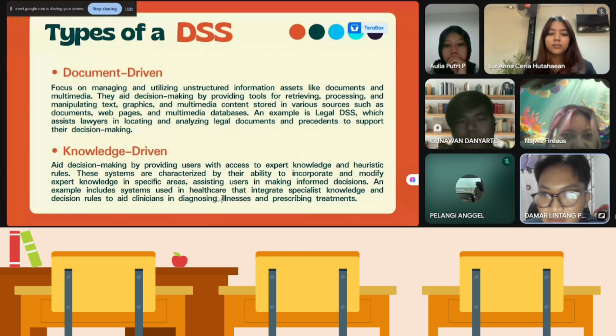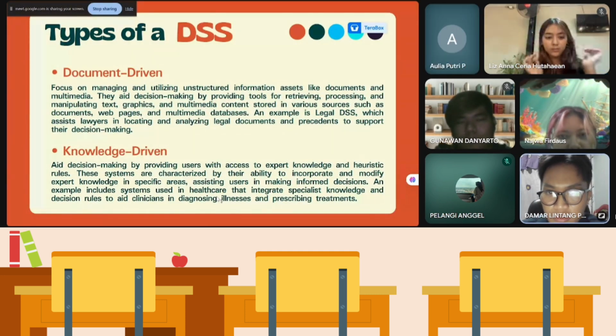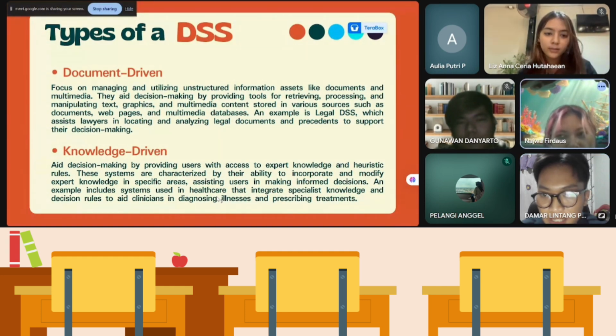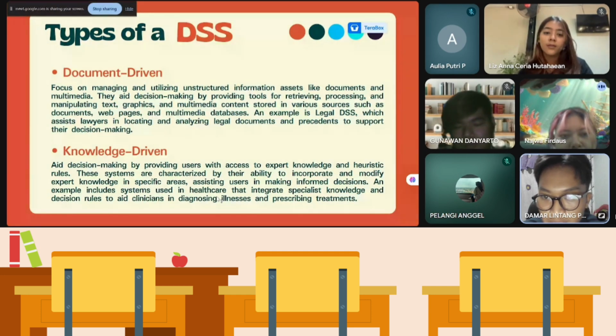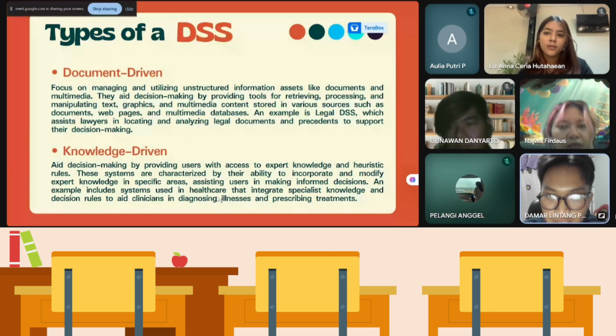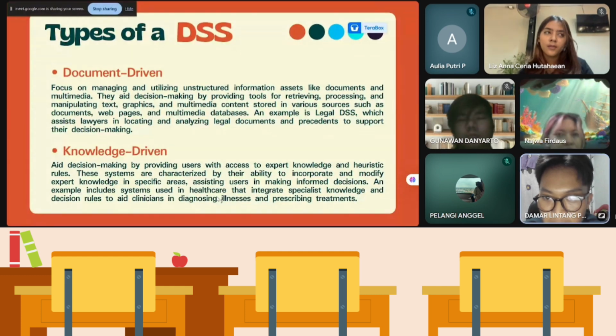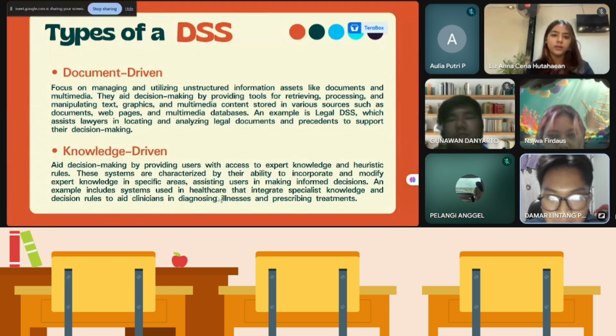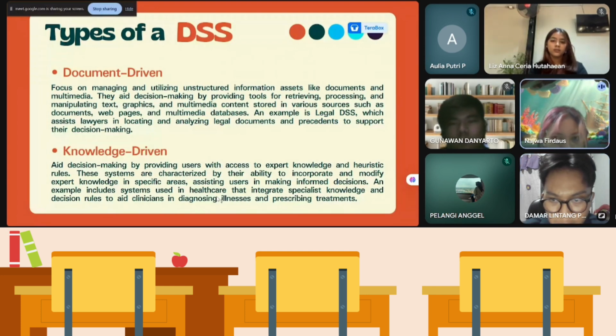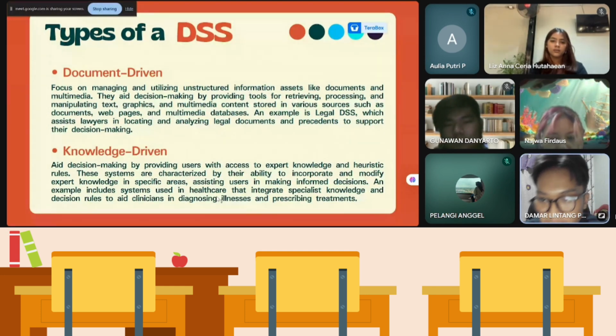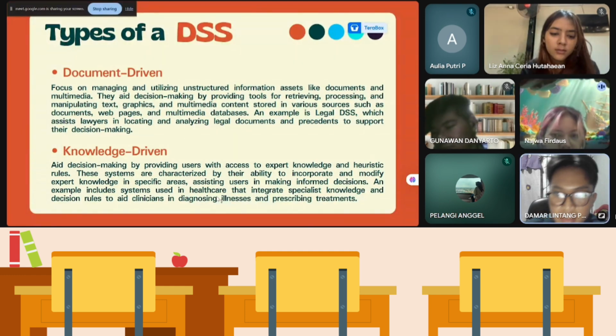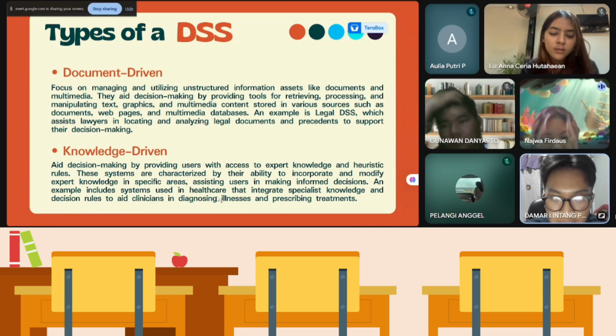Third is document-driven, which focuses on managing and utilizing unstructured information assets like documents and multimedia. They aid decision making by providing tools for retrieving, processing, and manipulating text, graphics, and multimedia content stored in various sources such as documents, web pages, and multimedia databases. An example is a legal DSS, which assists lawyers in locating and analyzing legal documents and precedents to support their decision making.